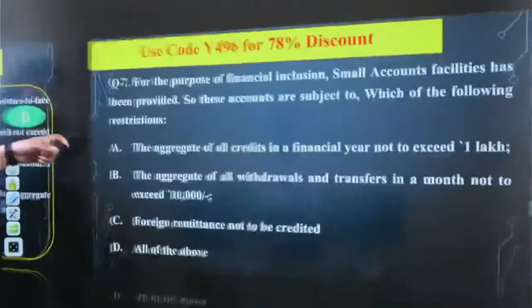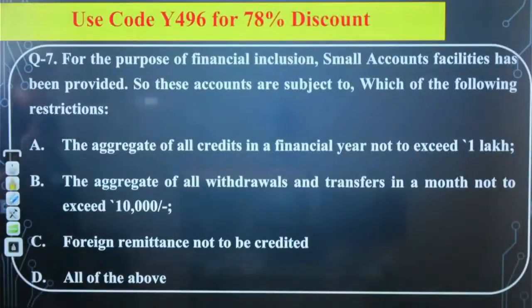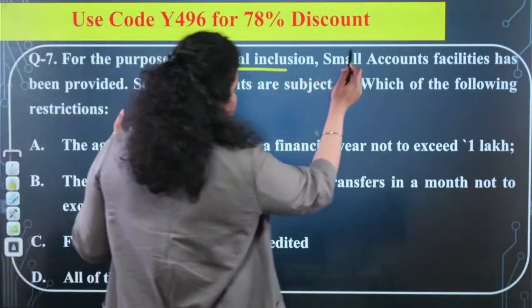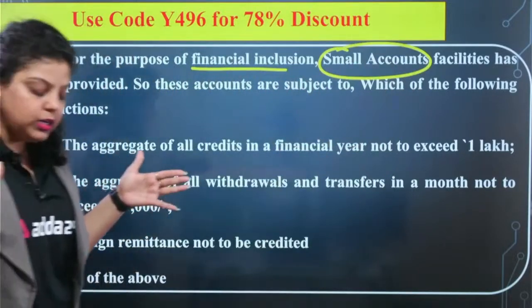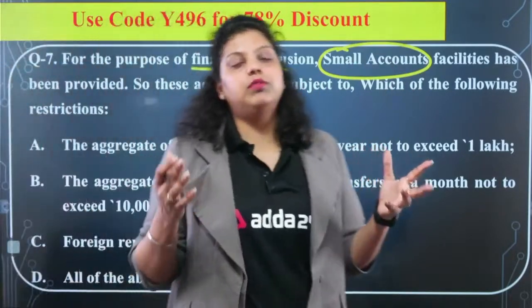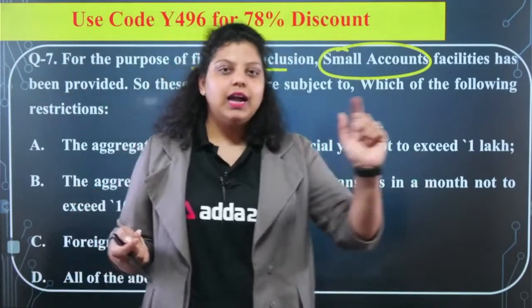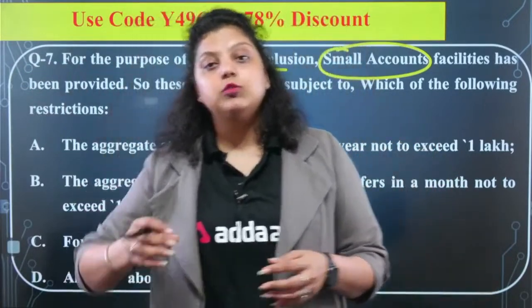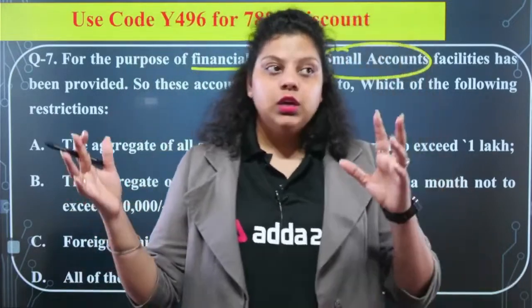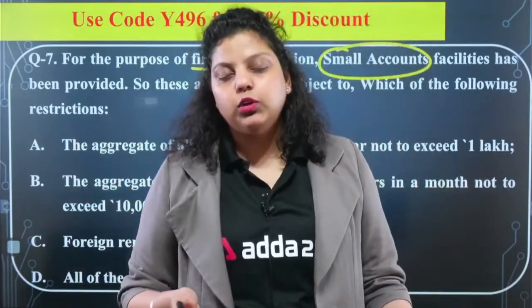Next question is talking about the purpose of financial inclusion, right? For the purpose of financial inclusion, small accounts were introduced. Now, what is financial inclusion? Simply to link each and every person with financial products and services at an affordable cost, that is known as financial inclusion. And for this purpose, the small account has been opened in which no minimum deposit is required to be maintained.